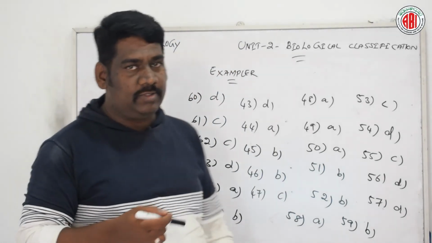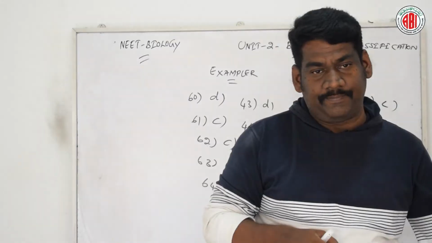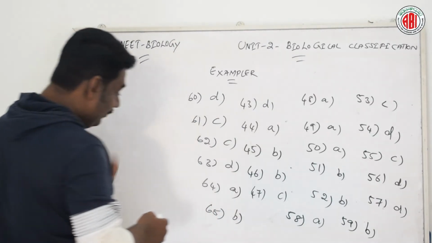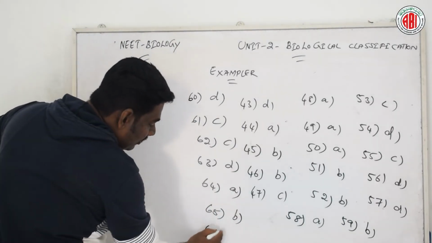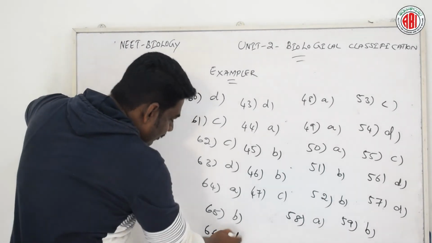Now let us go to the next question. Which pair of the following belongs to Pseudomycetes? Puffballs and Claviceps, Peziza and stinkhorns, Morchella and mushrooms, bird's nest fungi and puffballs. Let us see the right answer. According to question number 66, the right answer for this question is option D. Let us see.